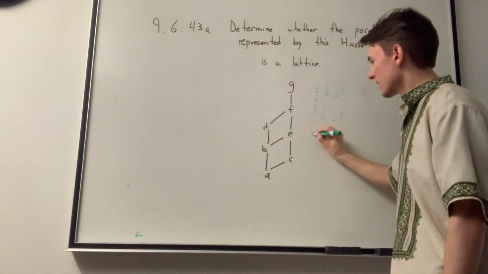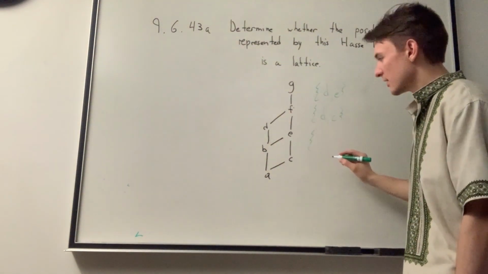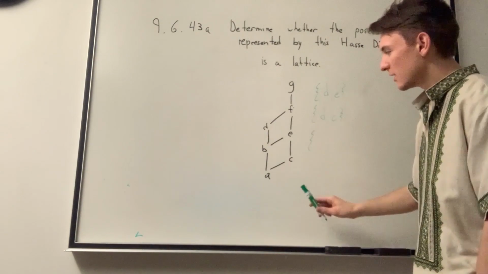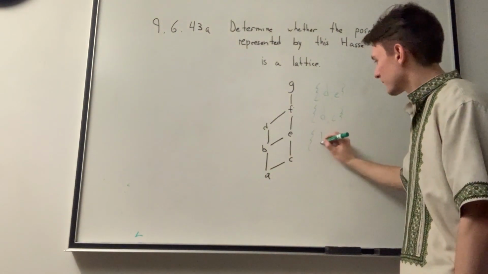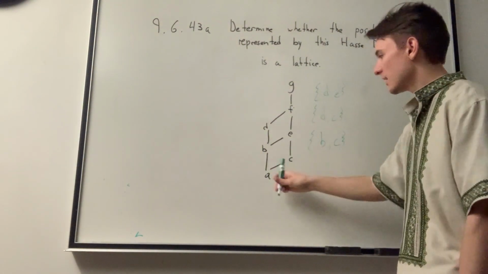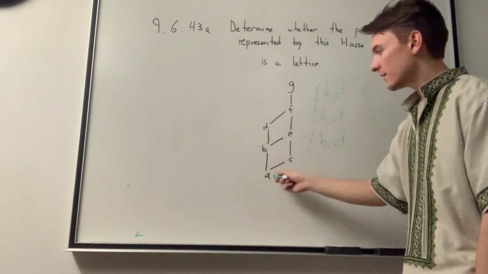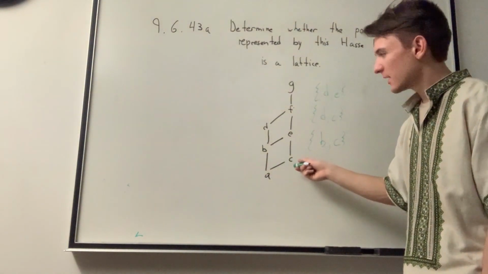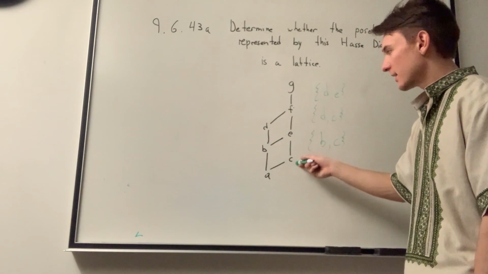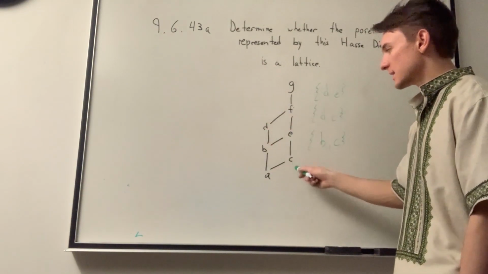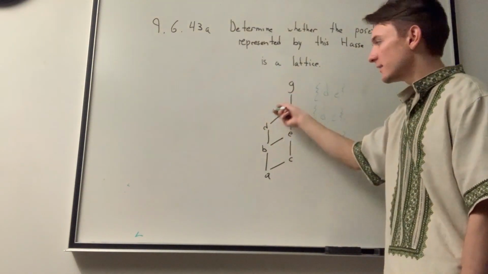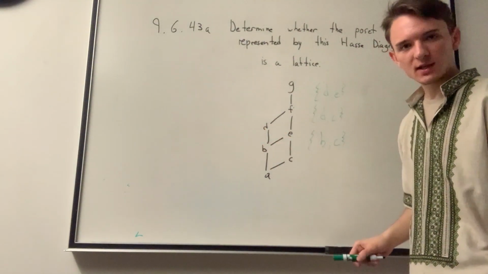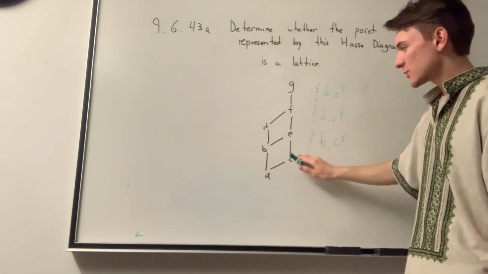You might be wondering, how can I know this, right? We can kind of eyeball it, right? Because, for example, for B comma C, we have to go down and then up to reach C. For D and C, we have to go up and then down our Hasse diagram to reach D from E, as well as C.